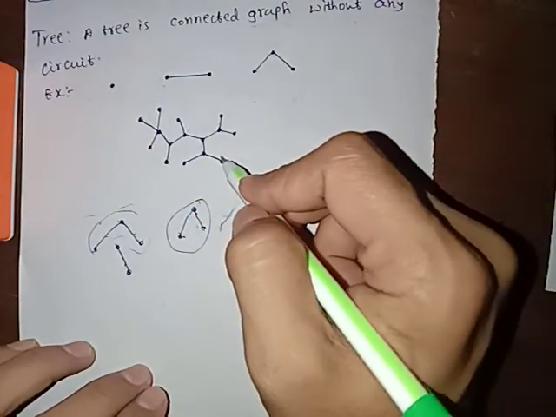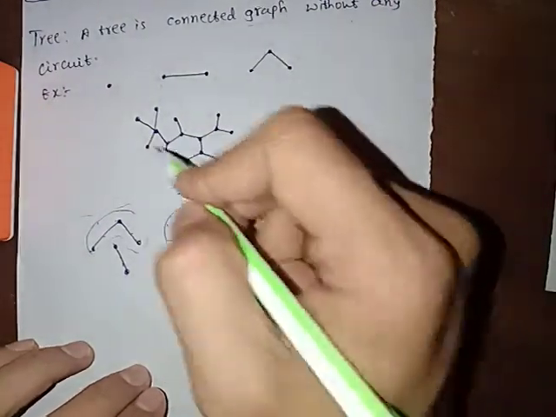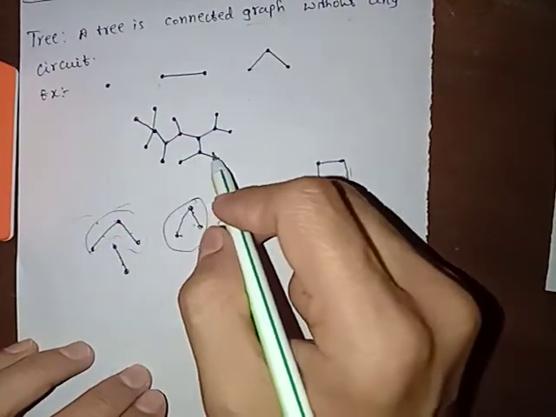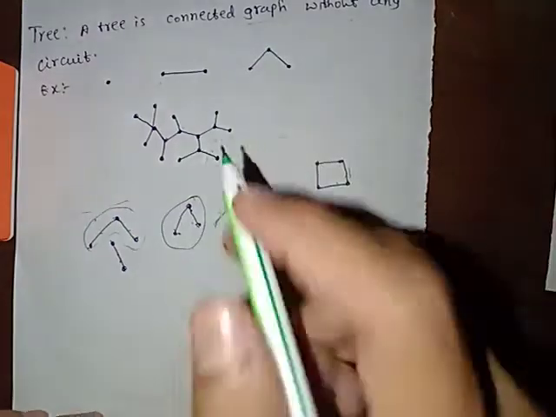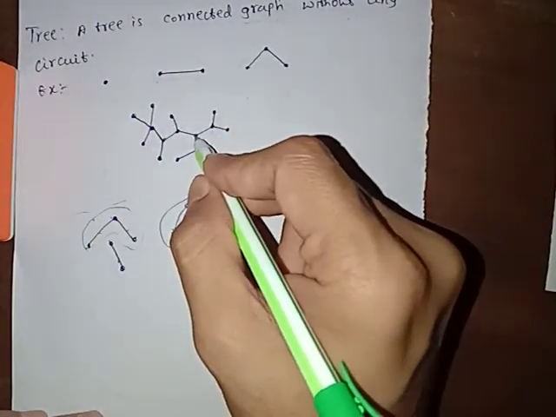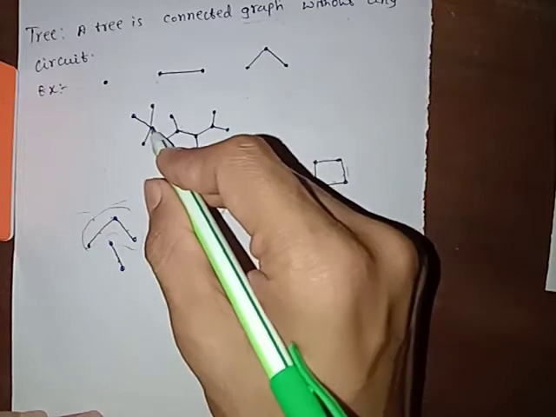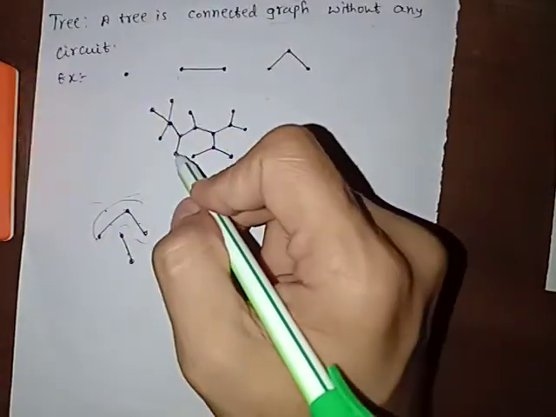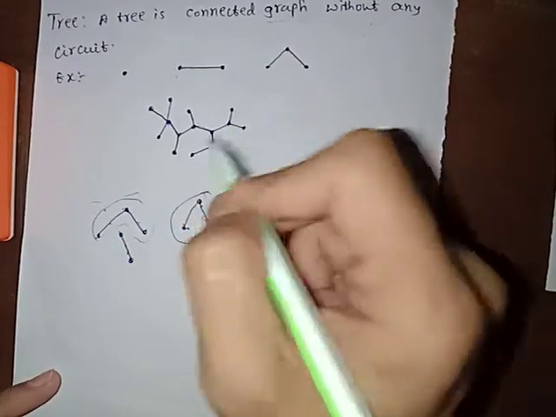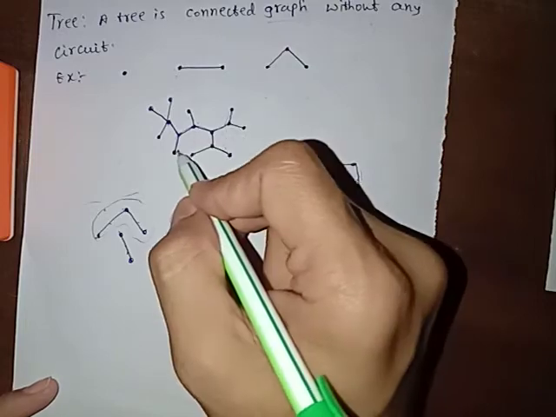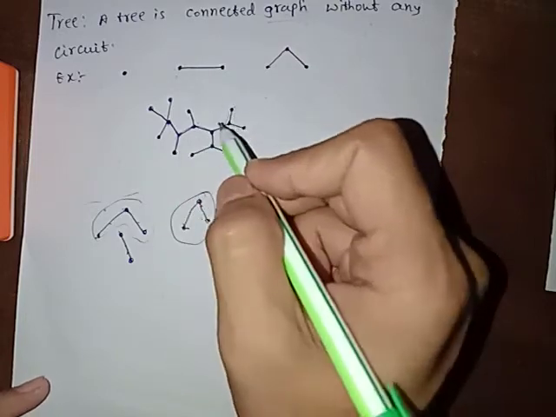If we consider any two vertices, there exists at least one path. This is a path from here to here. If we consider this and this, we have a path here.